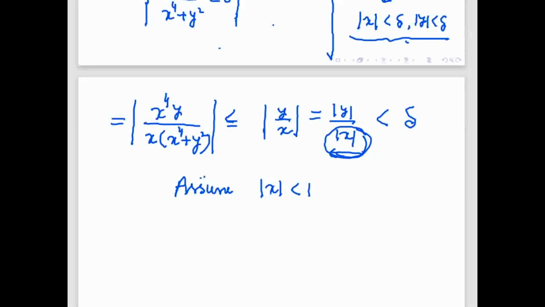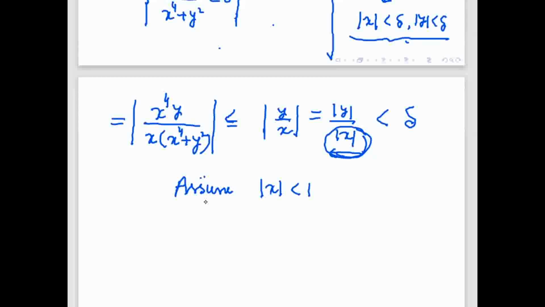Minus 1. So minus we cannot take, because if you take minus, then delta will become minus, and delta is a positive quantity. Even 0 we cannot take. So in this case we cannot go like this.